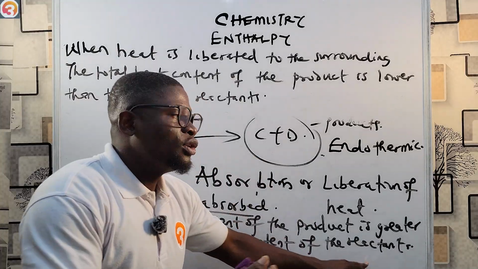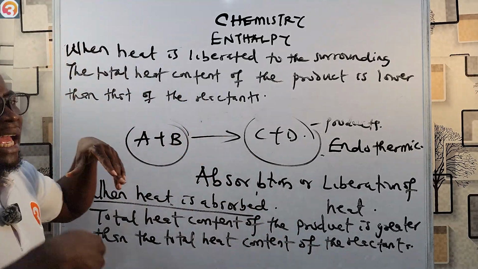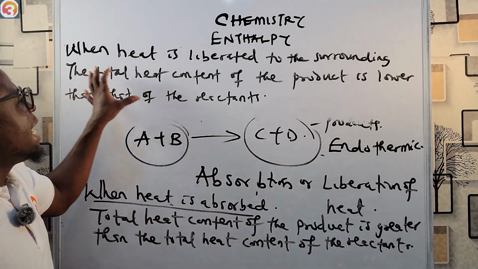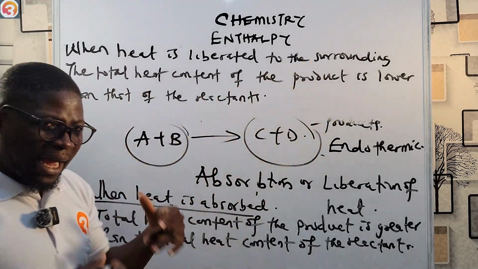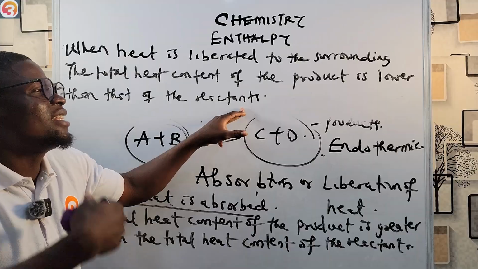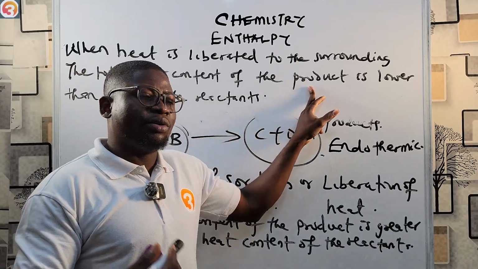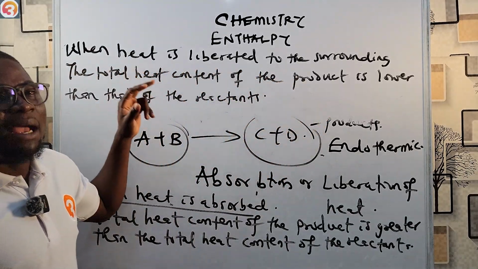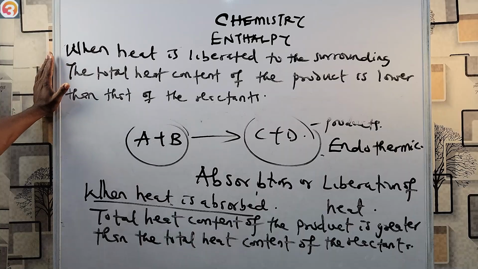Now when heat is liberated to the surrounding, we say that the total heat content of the product is lower than the total heat content of the reactant. That means that the total heat content of the reactant is actually greater than the total heat content of the product when heat is liberated to the surrounding.